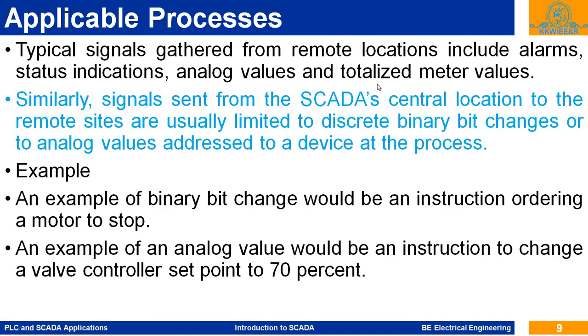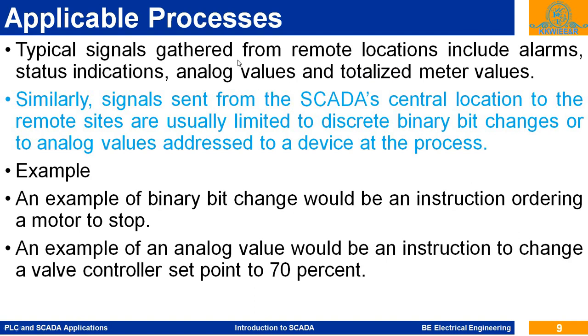Means at the end of a shift, how much crude oil is lifted from the oil well, how much quantity is produced during the shift. In this way we can get the totalized value at the end of the shift.